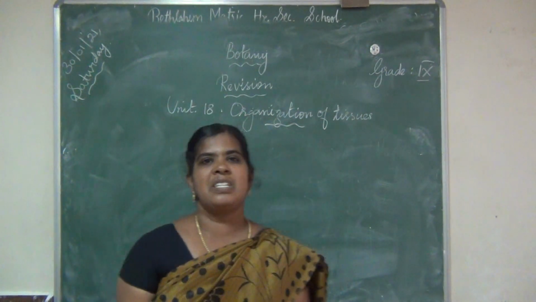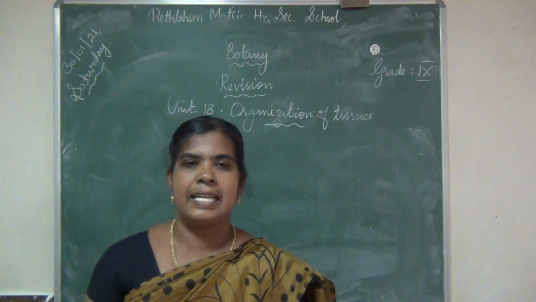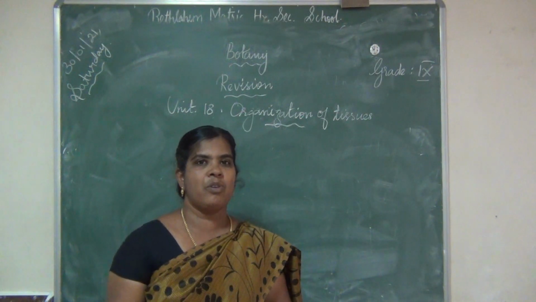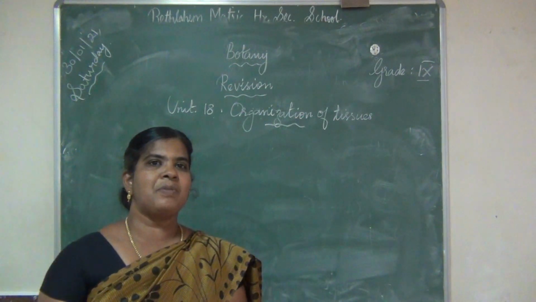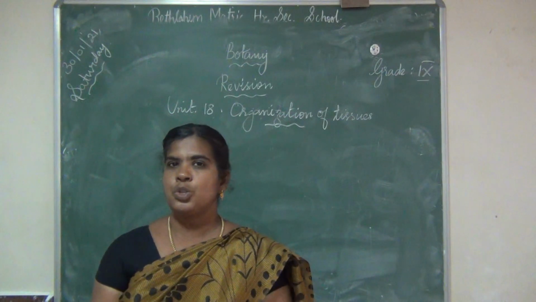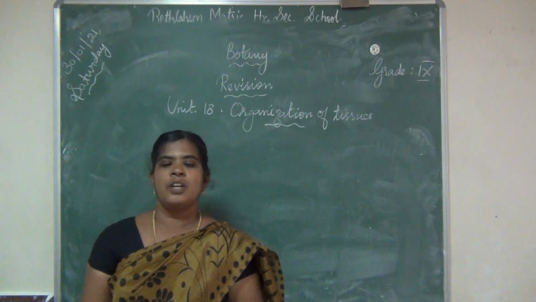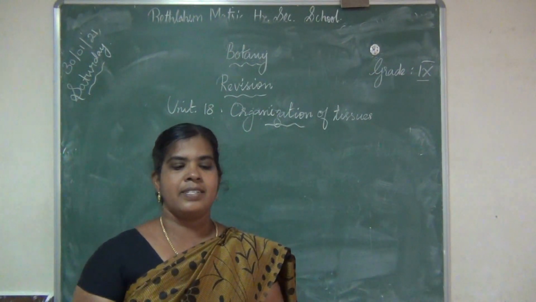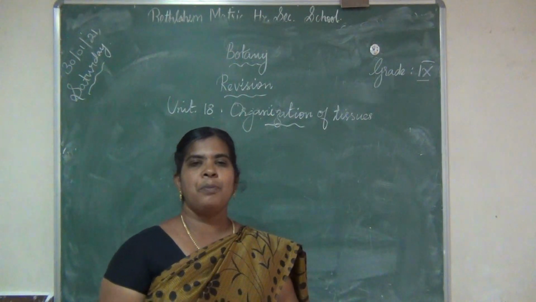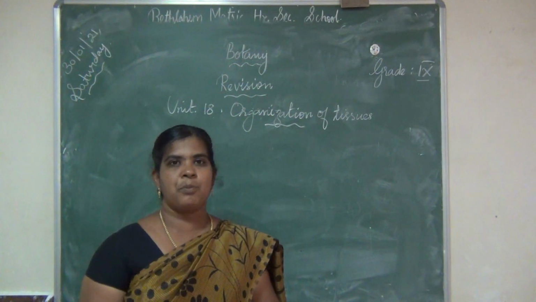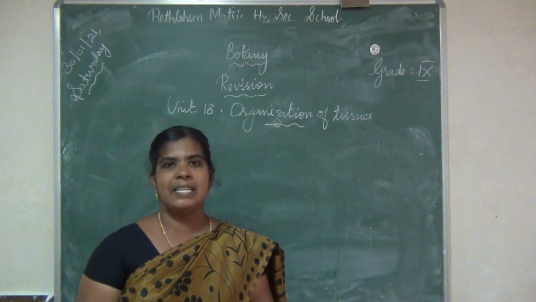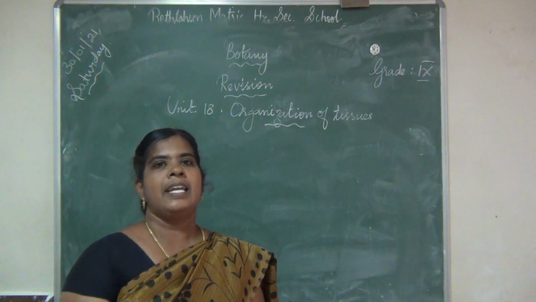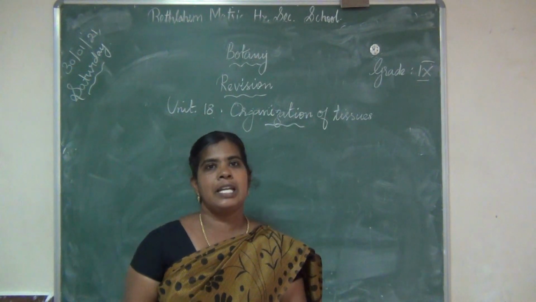So you have to know what is cell. You must know what is cell. Cell is the structural and functional unit of all living organisms. Based on the number of cells, organisms are grouped into two, unicellular and multicellular. Turn to page 210. What do you mean by unicellular organism? If the body of an organism is made up of a single cell, it is termed a unicellular organism. Example, bacteria, protozoa, etc.